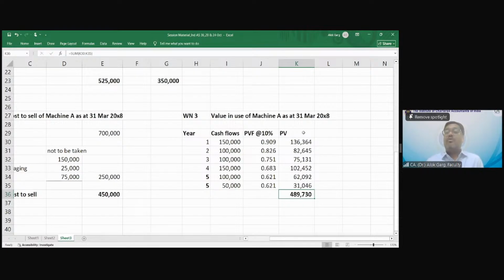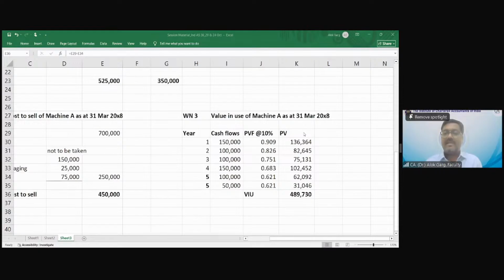Present value means value in use. My value in use, VIU, is 489730. VIU is 489730.